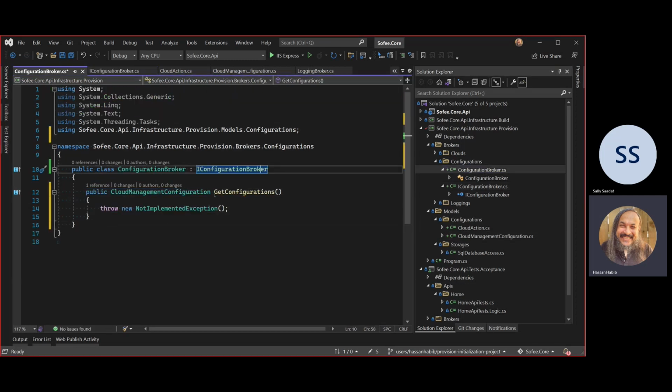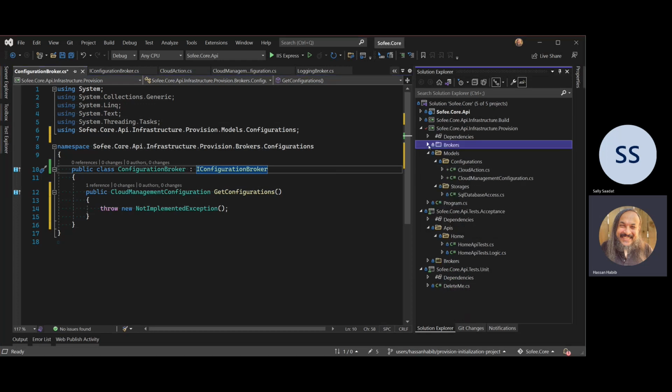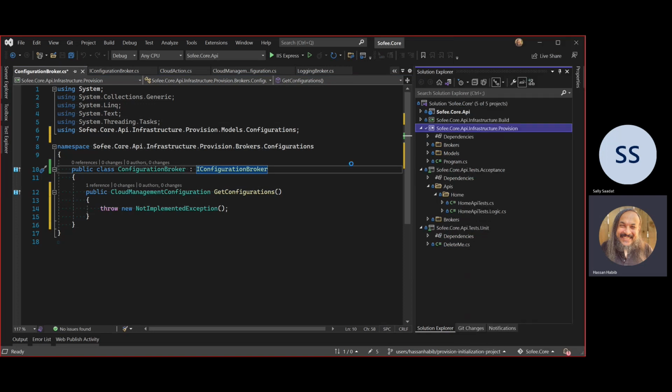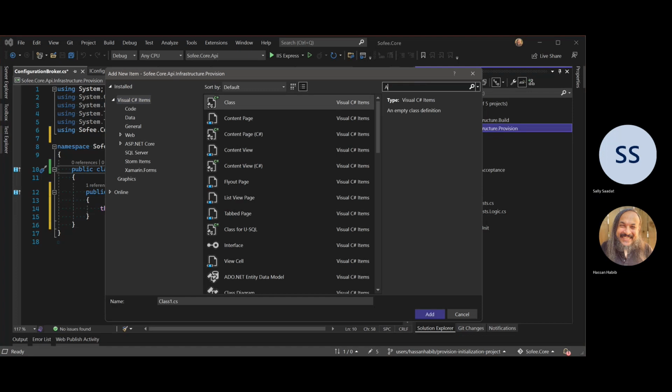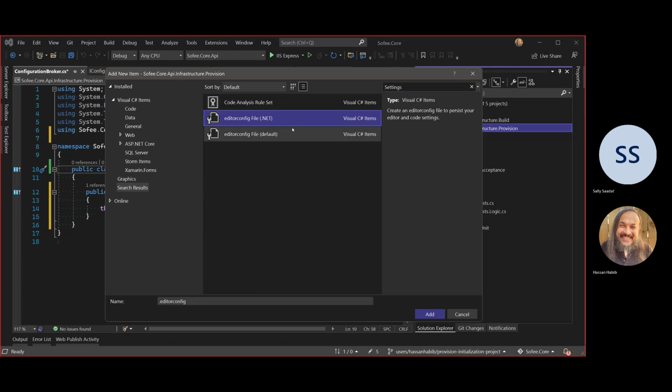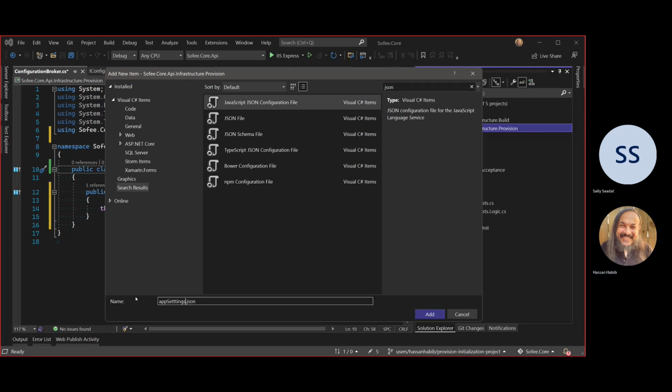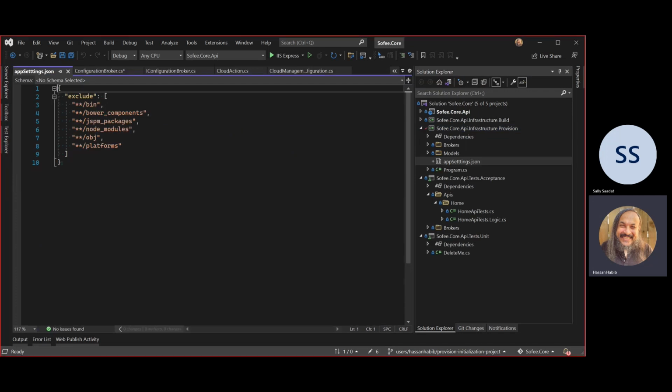And then let's go back here. We need to be able to read from a file that's on the system, and this file will help us know where to read our configurations. I'm going to add a new file here, a little tiny file, new item, and that file will be called appsettings. Just a very simple JSON file. Let's see, JSON configuration file. I guess that works. Okay, here you go. And then I'm going to say appsettings.json, just a simple file like this.